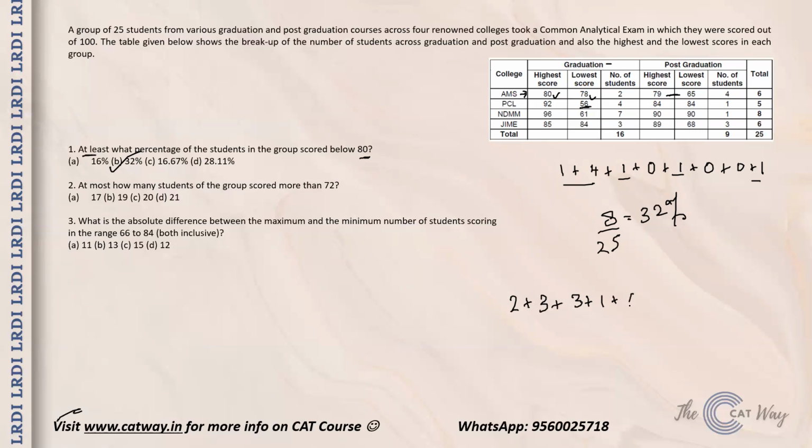So NDMM, you have 6 people and 1 in post graduation, and JIME, you have 3 people in graduation and 2 people in post graduation. Okay, so the total turns out to be 21 people. That is option number D becomes the right answer.